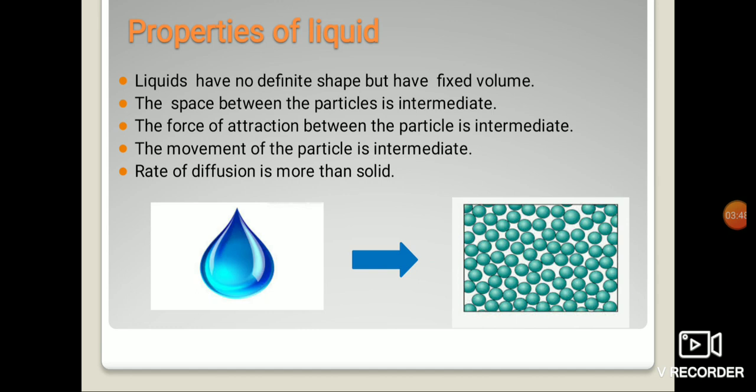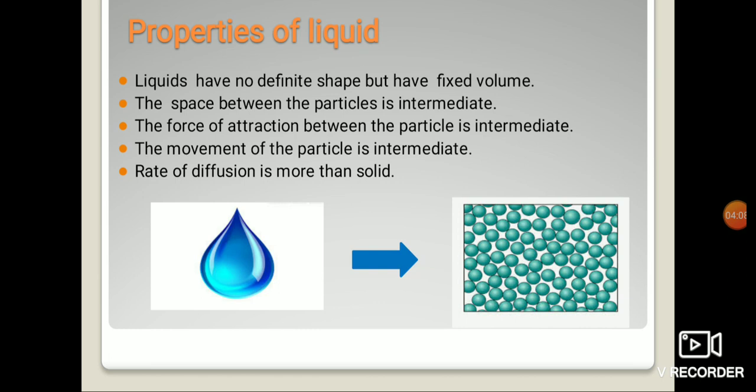Next, we have studied that between two particles there are intermolecular forces of attraction. In solids, the intermolecular forces of attraction are maximum, because the particles are tightly packed and much closer to each other.